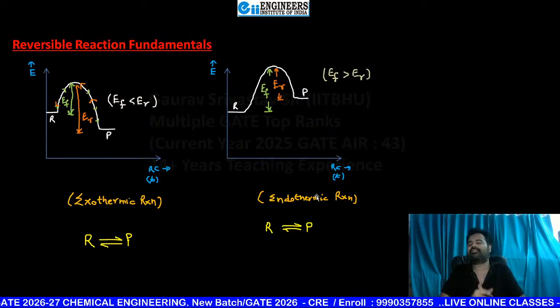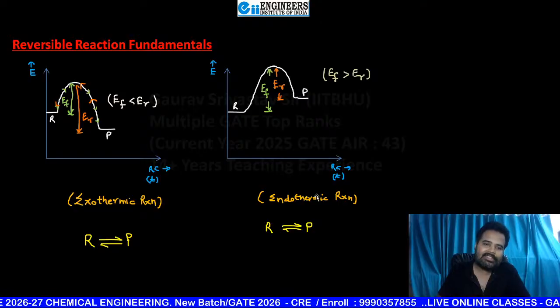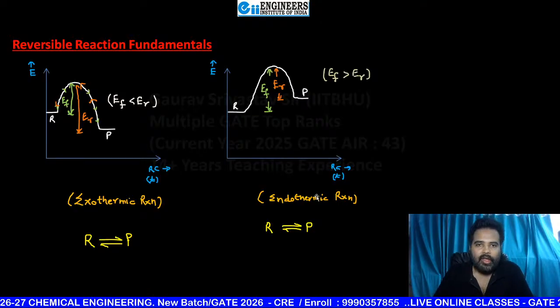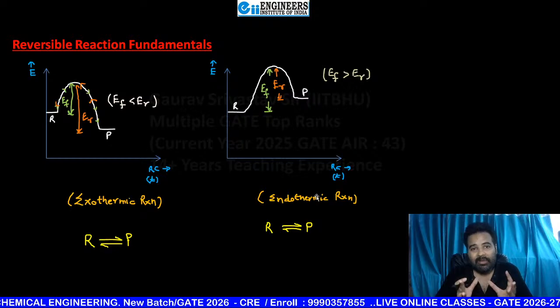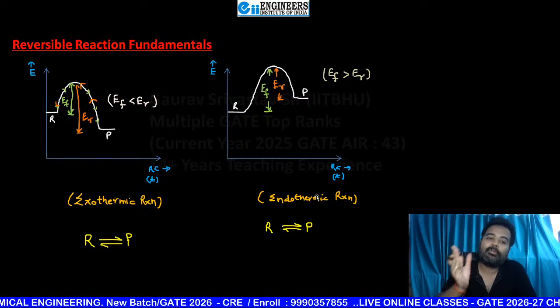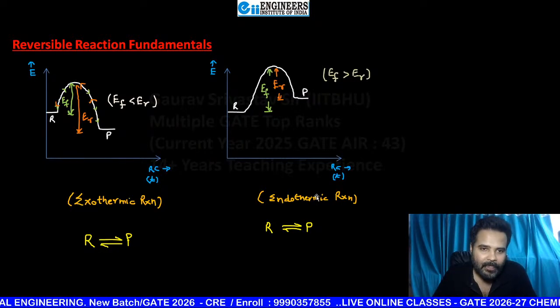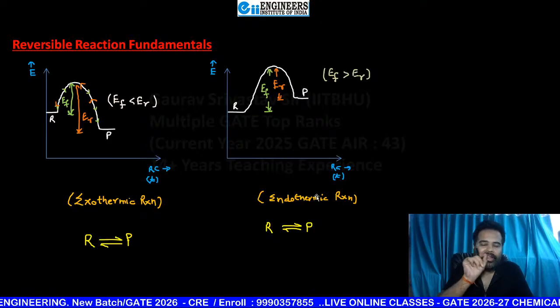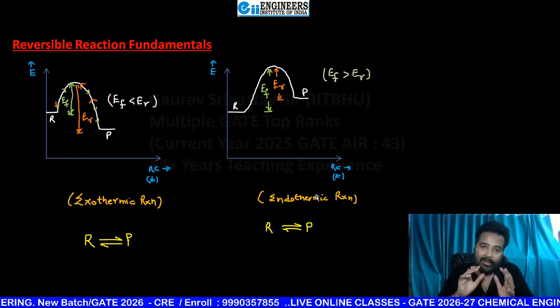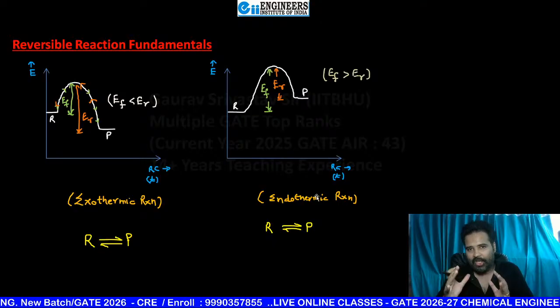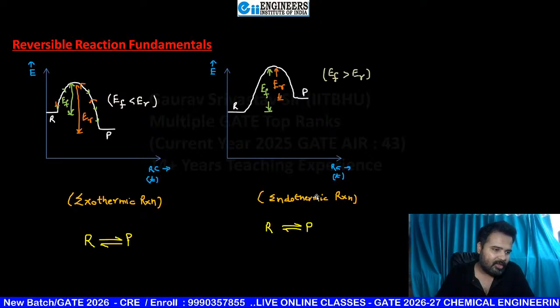So here I am asking you, for the first case, that is exothermic reaction, at low temperature or at high temperature, at which time are you getting more yield of that product P from that reactant R? Yield of R means how efficiently you are going to use the R part here. So can you tell me, beta?